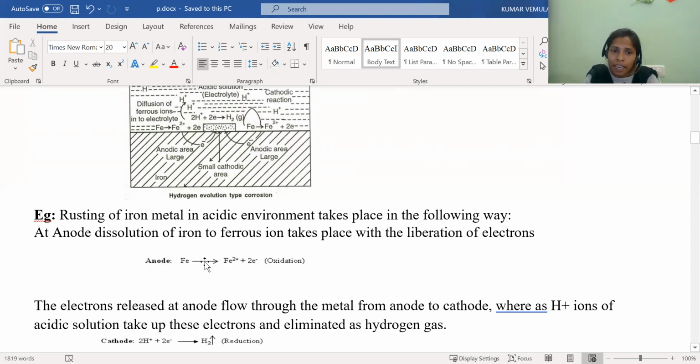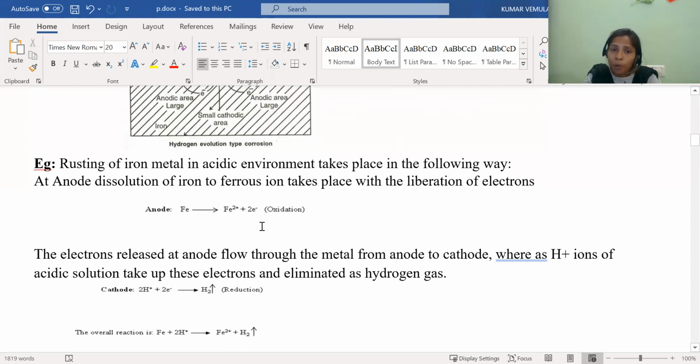Here, the iron is losing 2 electrons to produce Fe2+. This is the oxidation reaction. Whatever electrons are released at the anode are transferred to the cathode. What is the cathode here? Acid is the cathode. So that acid is gaining the electrons to release the hydrogen.